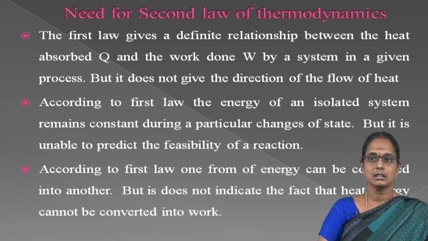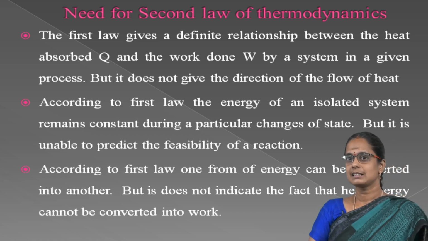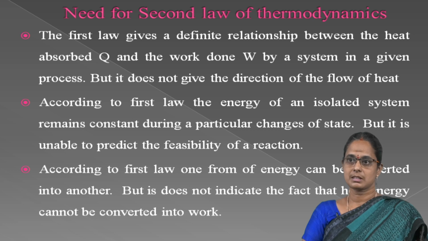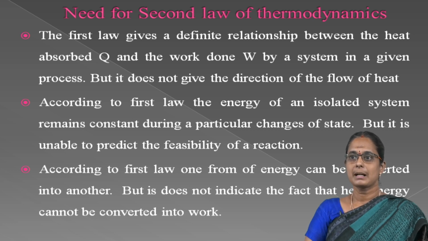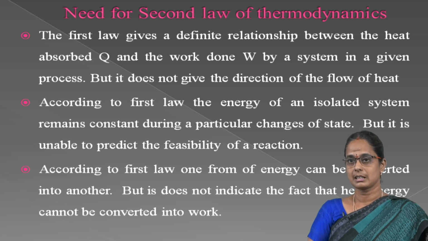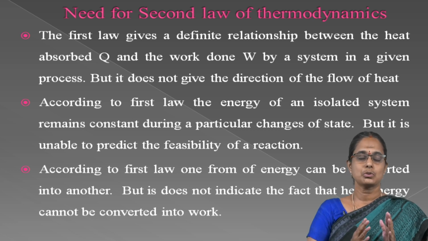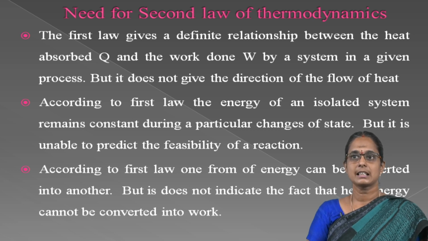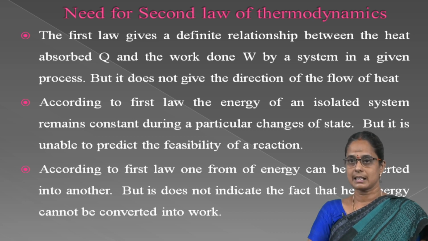In the second one, according to the first law, the energy of an isolated system remains constant during particular changes of system state, but it is unable to predict the feasibility of a reaction. That is, it is unable to tell whether a change of state or a reaction can take place spontaneously.